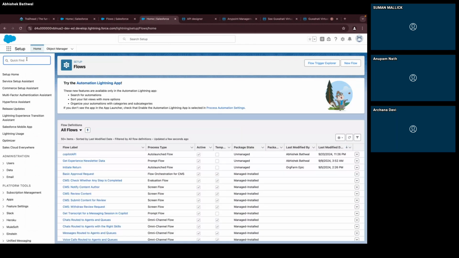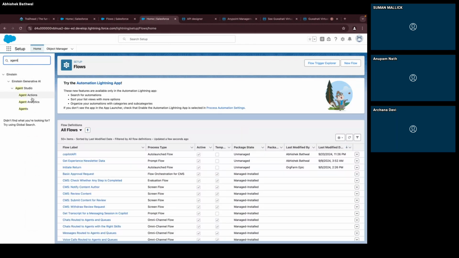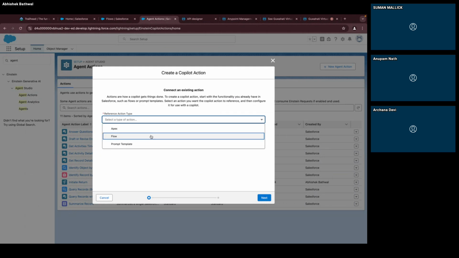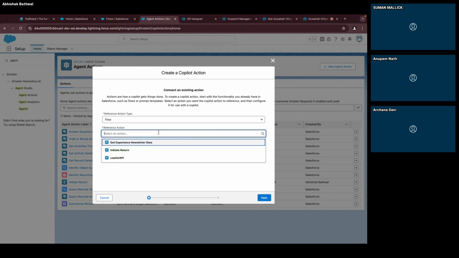In the Quick Find, we'll search again for agent and we'll go for agent action this time. We need to first create the action. In the capabilities we have seen how Einstein gets its capabilities, its powers: it gets them from the action or actions. This is where we create the actions. Now create new agent action. You get three different options: Apex, flow, or prompt template. Mine is a flow. I'll select flow and once I use that, it shows me what I've created. I've created Copilot API.